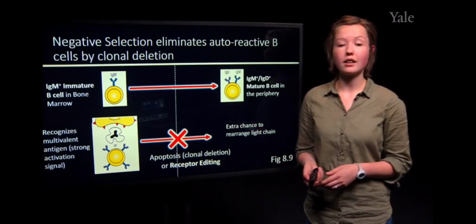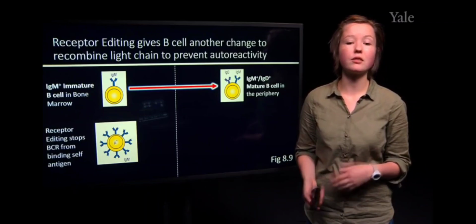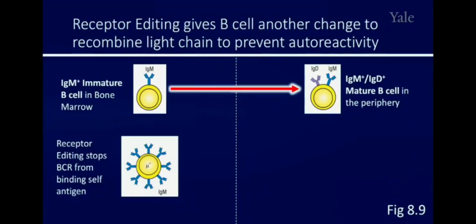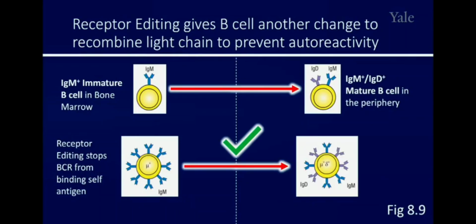So if receptor editing stops the B cell receptor from recognizing self-antigen, then the B cell is salvaged. It will be able to move from this immature stage in the bone marrow to this mature stage in the periphery.